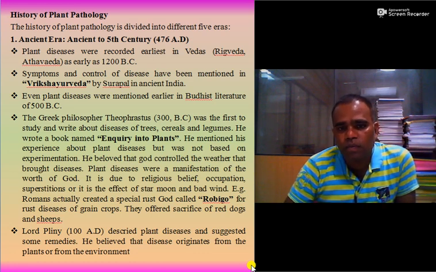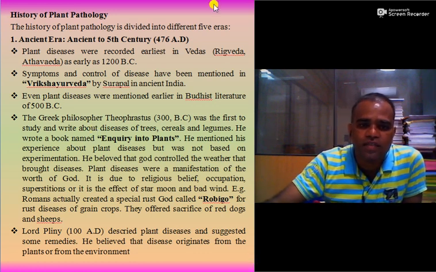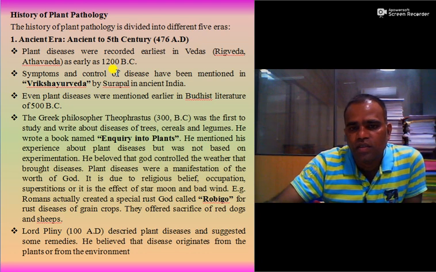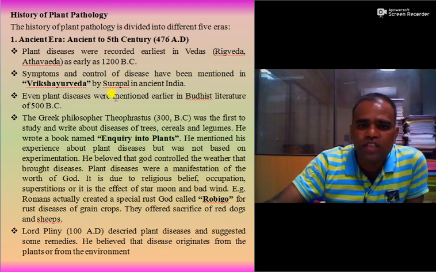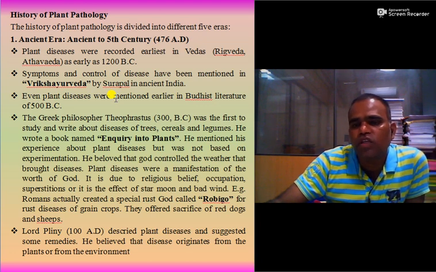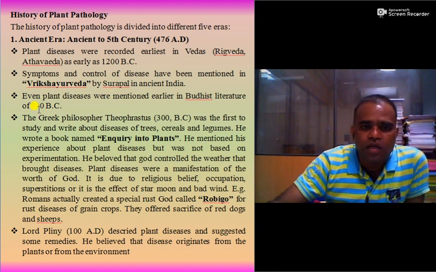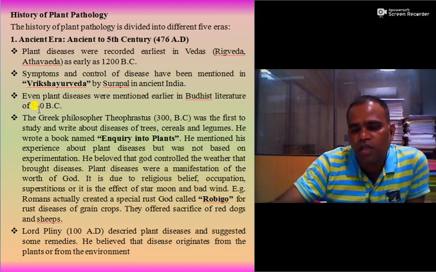Symptoms and control of plant diseases have also been mentioned in Vruksh Ayurveda, which was written by Surpal in ancient India. Plant diseases were also mentioned in Buddhist literature, 500 before Christ. The Greek philosopher Theophrastus, 300 before Christ, was the first to study and write about diseases of trees, cereals and legumes. He wrote a book named Inquiry into Plants.